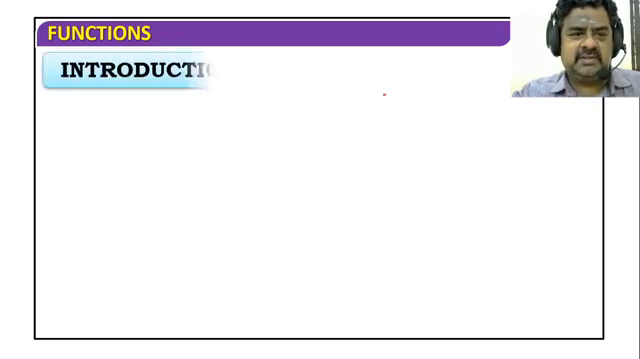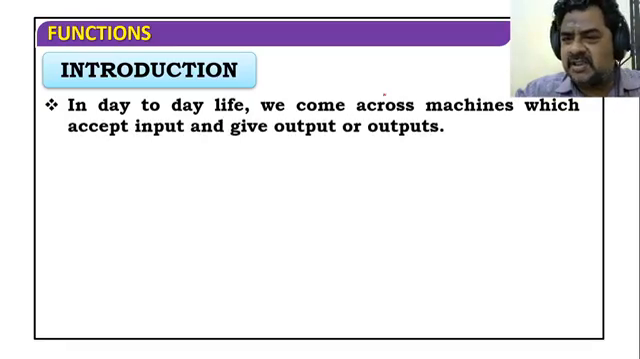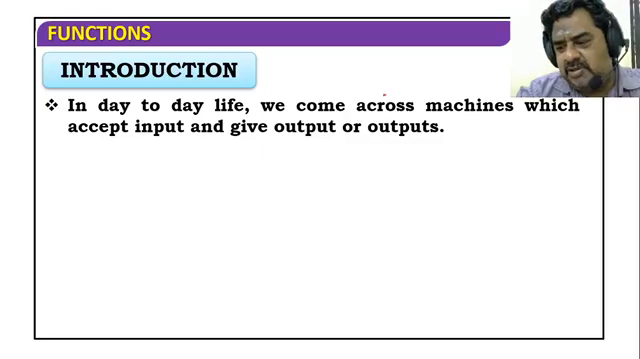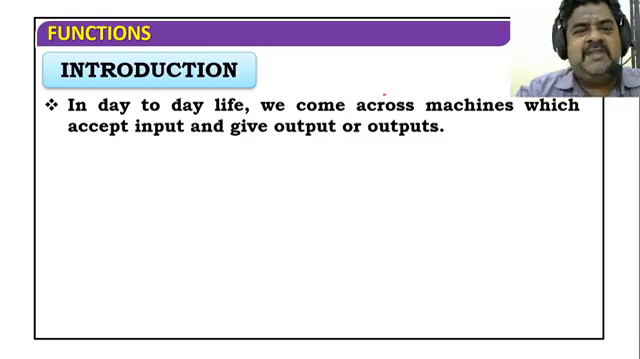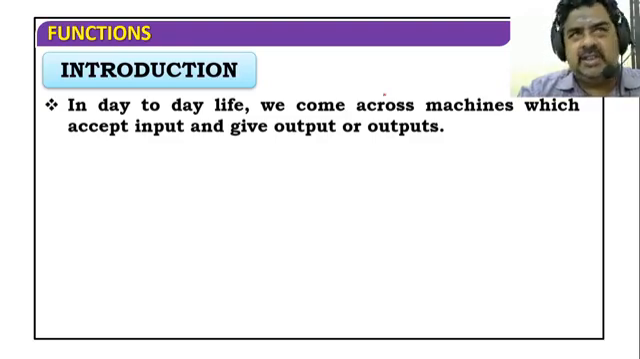Functions, introduction. So what I told, in day-to-day life we come across, it's a theoretical meaning, machines which accept input and give output. That is known as function. In day-to-day life, we come across machines which accept input and give output. For example, a computer. What does the computer do? If you type 1, it will show as 1 on the monitor. Whatever input you give, the corresponding output will be displayed. That is called a machine.